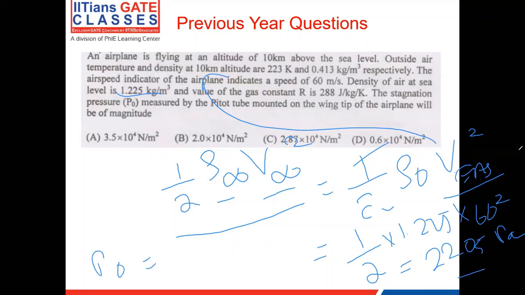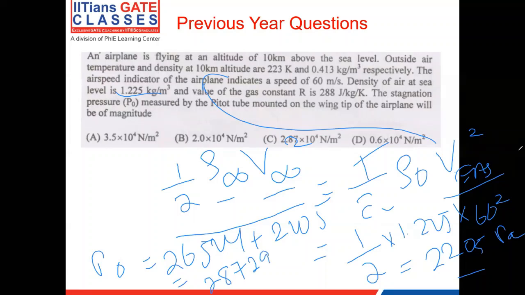So P naught is nothing but the sum of both. Your static pressure is 26524 plus the dynamic pressure 2205, and that gives you 28729 pascals, which is option C, 2.87 into 10 power 4 Newton per meter square. Newton per meter square is nothing but pascals. So you really do not have to go and find the true airspeed here. You can just use this equivalence to calculate the dynamic pressure.